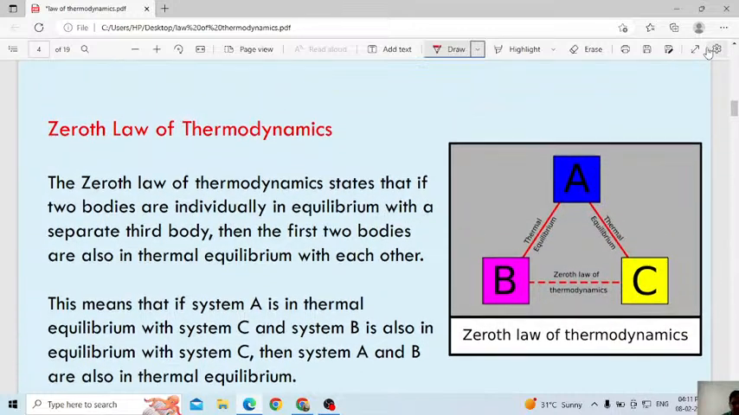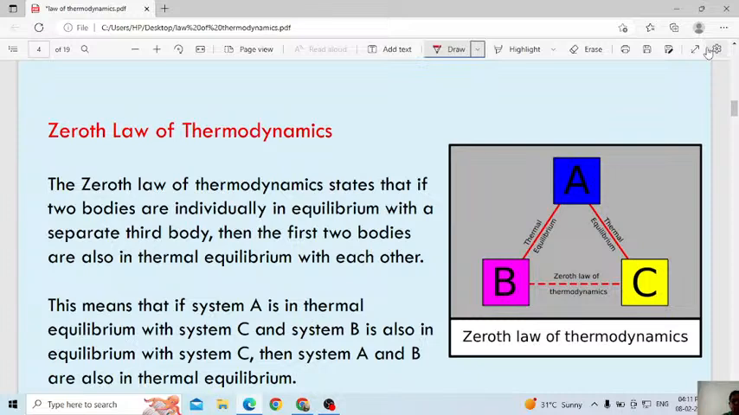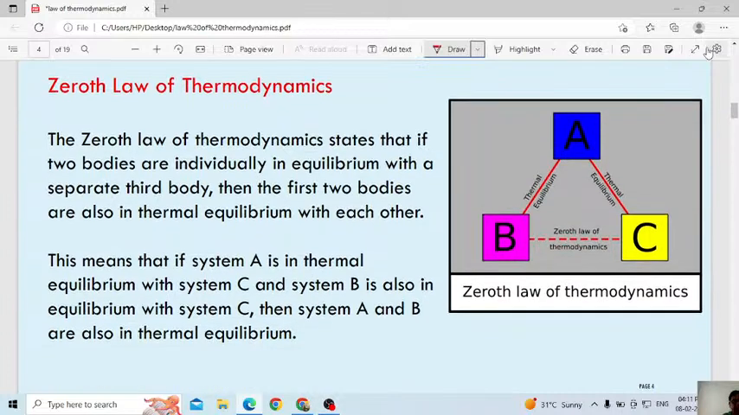No, ventilation is important. Next we will concentrate on the zeroth law of thermodynamics. This is a very important law. All the laws are very important. Here the name is telling, zeroth law of thermodynamics. Yes Rabia, good evening. The zeroth law of thermodynamics states that if two bodies are individually in equilibrium with a separate third body, then the first two bodies are also in thermal equilibrium with each other.